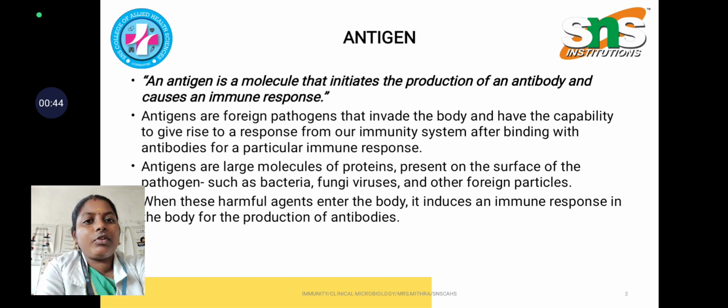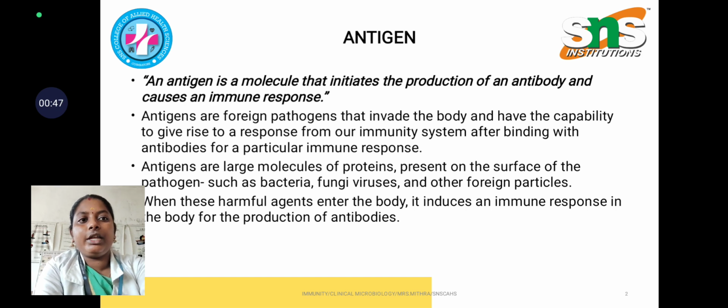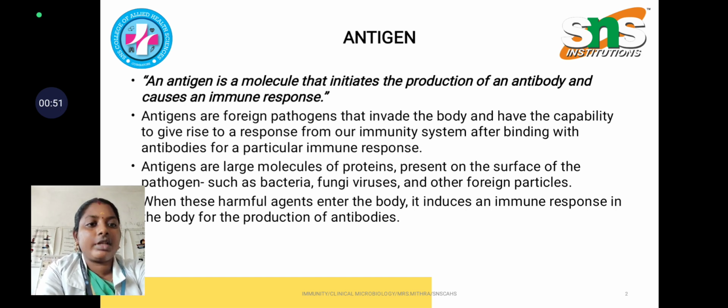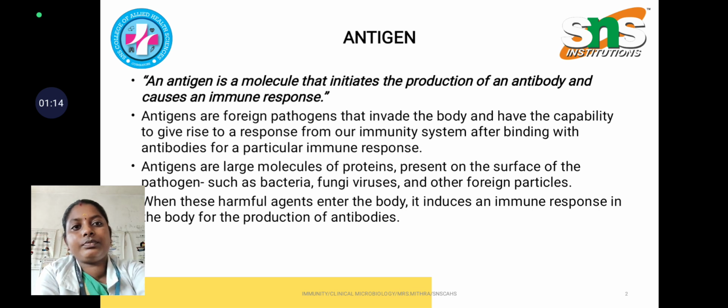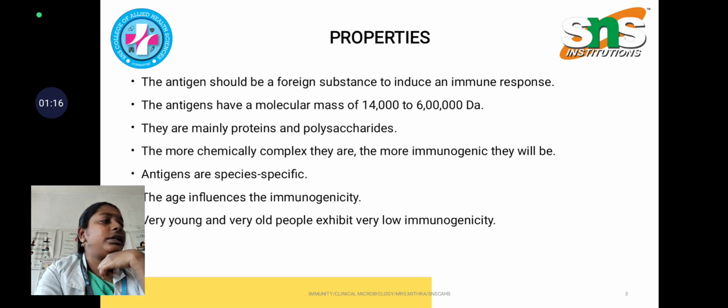So antigens are the foreign pathogens that invade the body, and they have the capability to give rise to an immune response in our body. These are large protein molecules present on the surface of the pathogen in any of the bacteria, fungi, virus and other foreign particles. So when these harmful agents enter our body, they immediately induce an immune response for the production of antibodies. So coming to the properties.